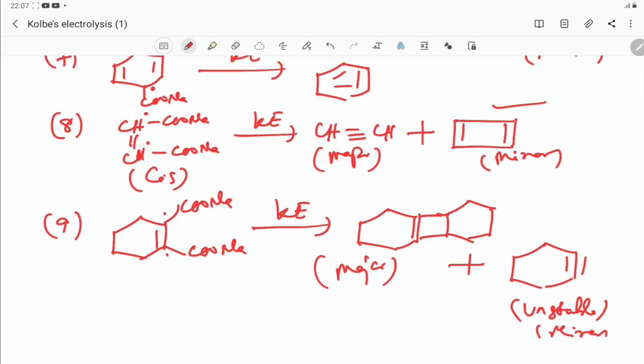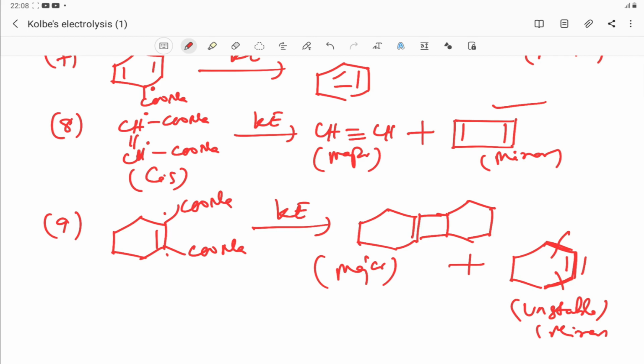Okay, because of three bonds, this is a linear structure, but this angular strain is more, it cannot exist. This is a linear form and this bond cannot exist, that's why it is not possible, the bond will break, that's why it is not the major product, it will be the minor product. Okay,